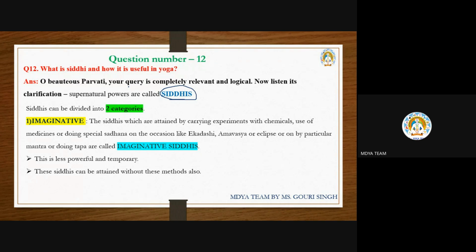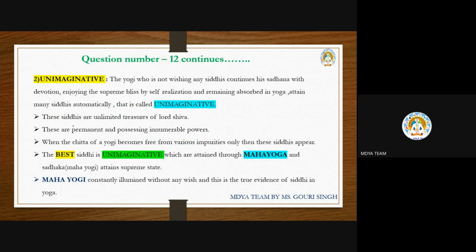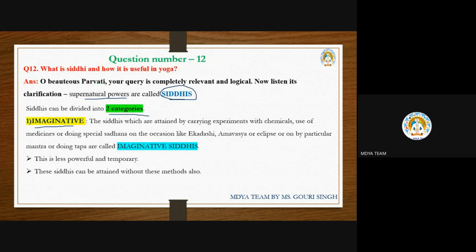What is siddhi? Siddhi means supernatural power. What are the supernatural powers? The eight ashta siddhis. Those are the supernatural powers here. But according to Lord Shiva, siddhis can be divided into two categories. What are they? One is imaginative, another is unimaginative. First, we discuss the imaginative.